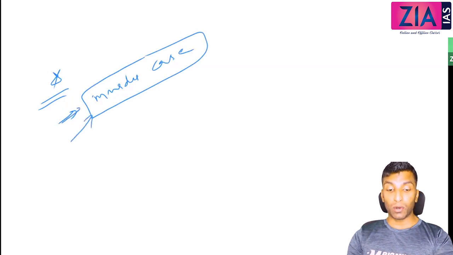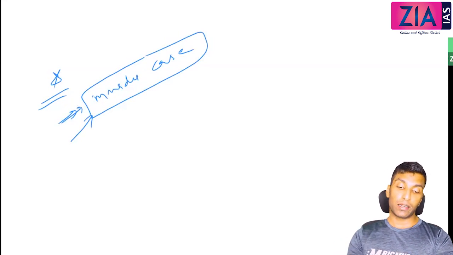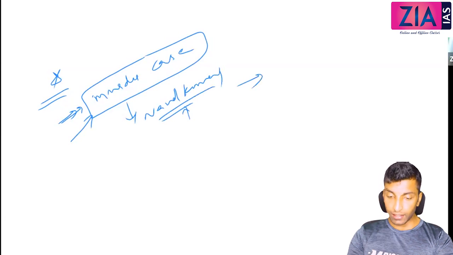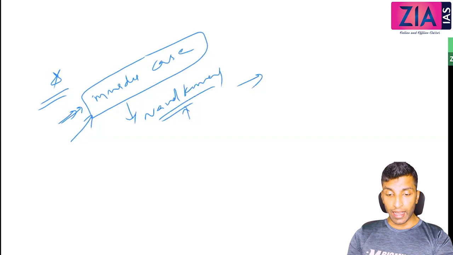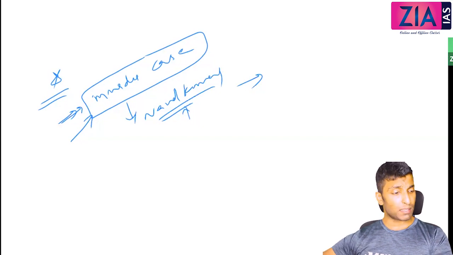But here I am talking about the only Governor General who was booked for a murder case. There was a Bengali trader whose name was Nanda Kumar, and Nanda Kumar accused Warren Hastings in a corruption charge. Later, Nanda Kumar was booked in a fabricated case and he was hanged. In that case, Warren Hastings was tried, but because of no evidence, he was left free. He got acquitted. So that's about Warren Hastings.